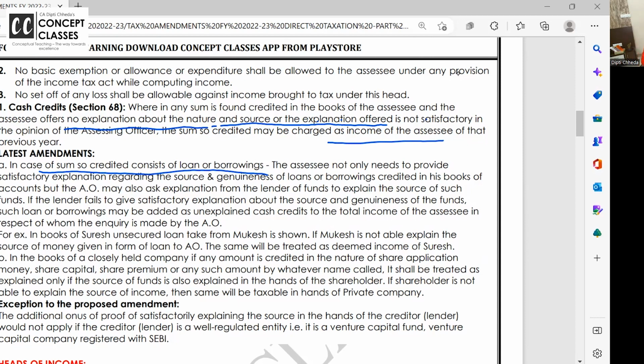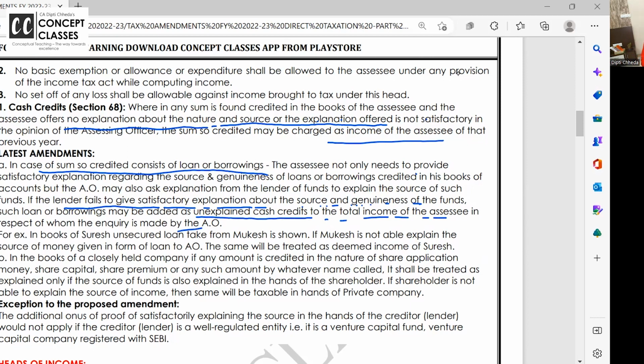So, wherein the SSE not only needs to provide an explanation regarding the source and genuineness of loans and borrowings credited in his books, but the AO may also ask the lender of the funds to explain the source of such funds. And if the lender fails to give a satisfactory explanation, then such a loan may be added as unexplained cash credit to the total income of the SSE. Got it? I've given an example also.